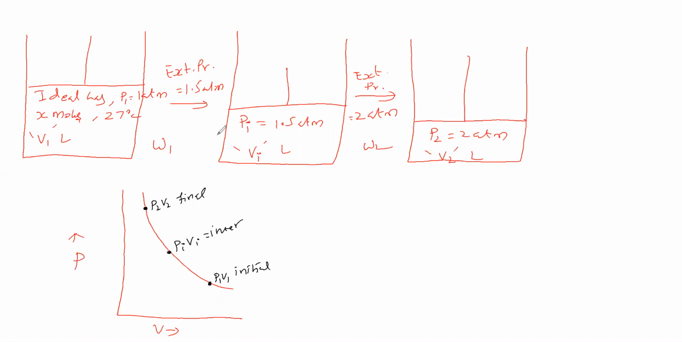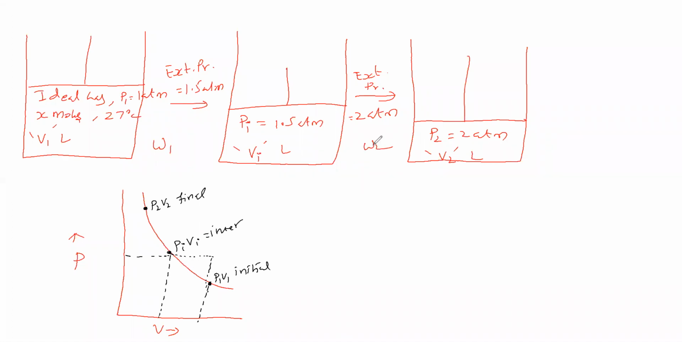Now the first step work done, W1. We want the external pressure. External pressure means this PI. Now what is the change in volume? The intermediate volume is this much, and V1, the initial volume, is this much. The external pressure is this much. Therefore the work done in this step is this much.